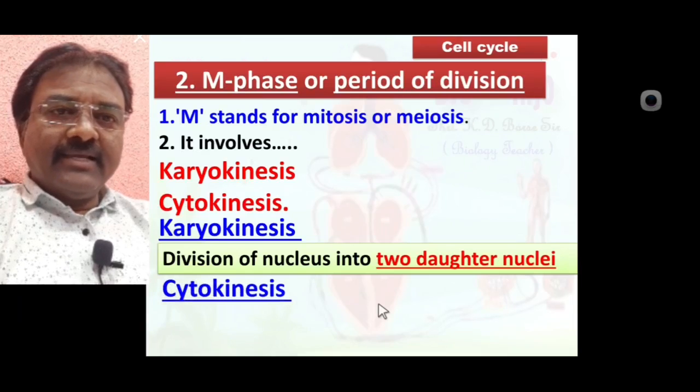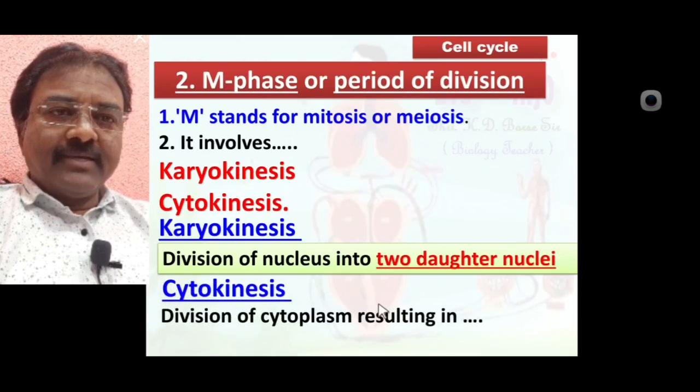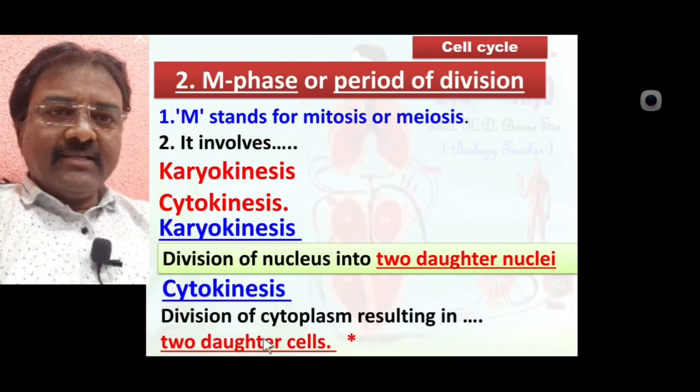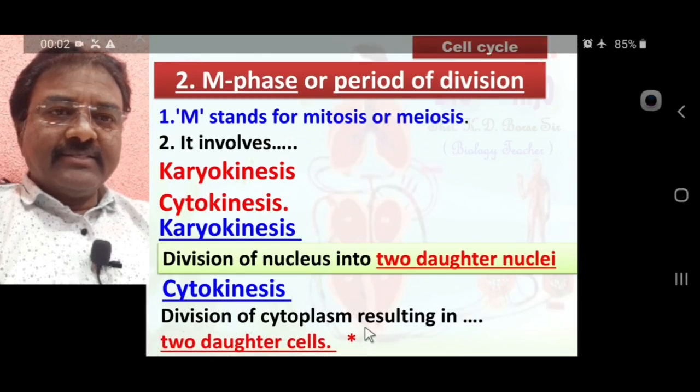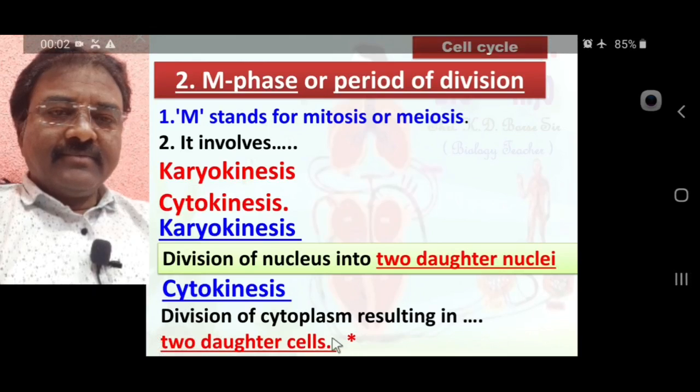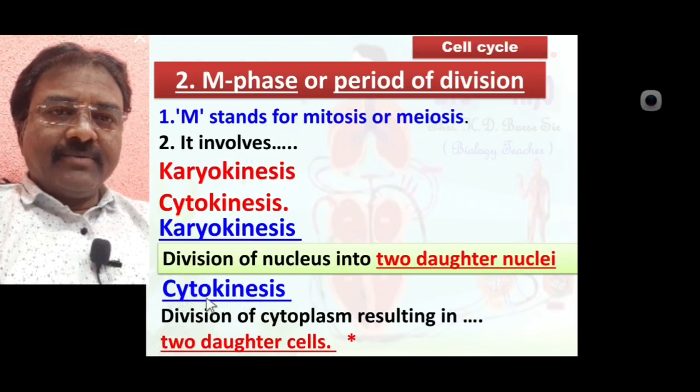In cytokinesis, division of the cytoplasm results in two daughter cells. Cyto means cytoplasm, kinesis means breaking. So breaking the cytoplasm forms two daughter cells.